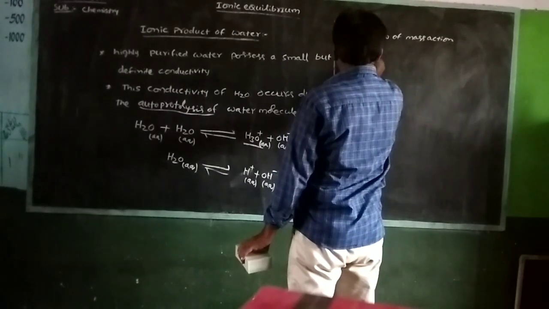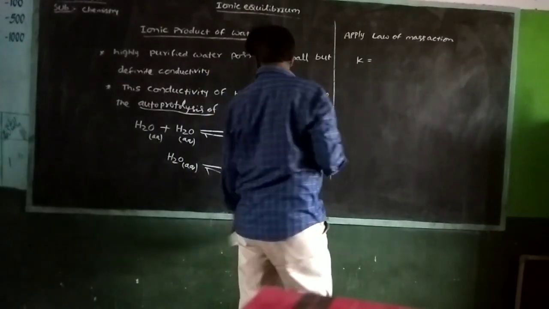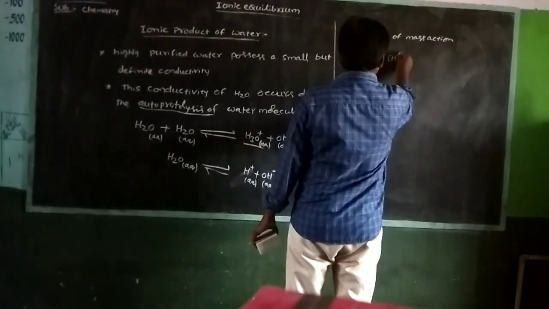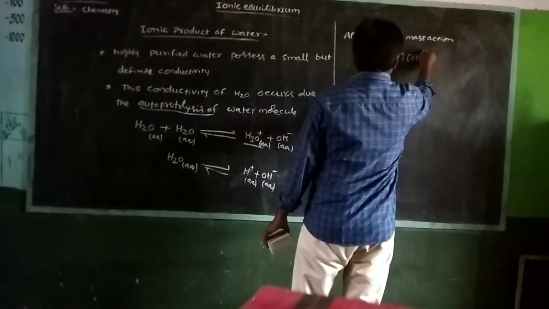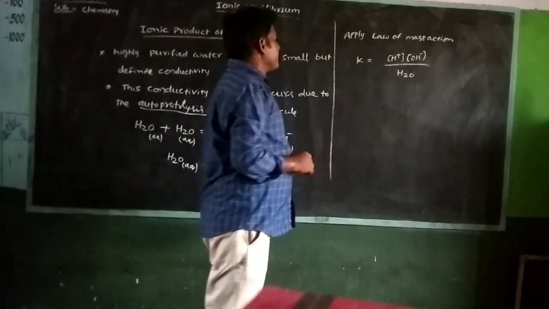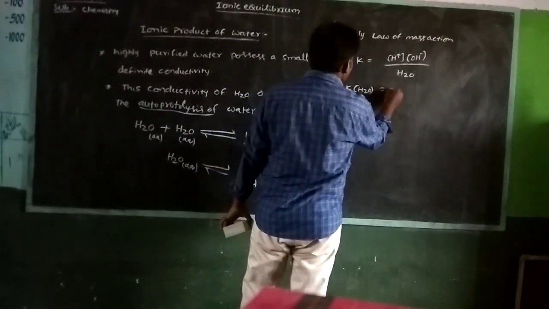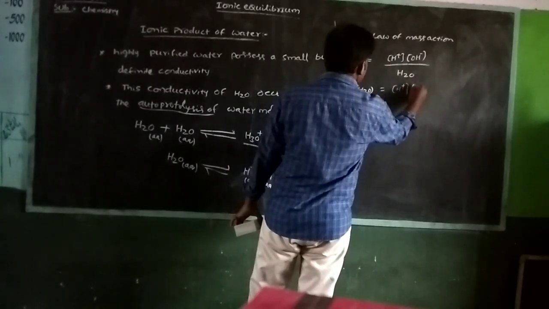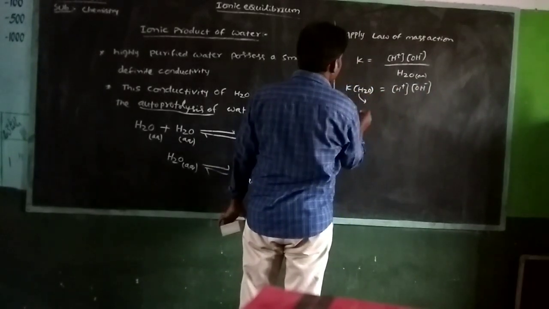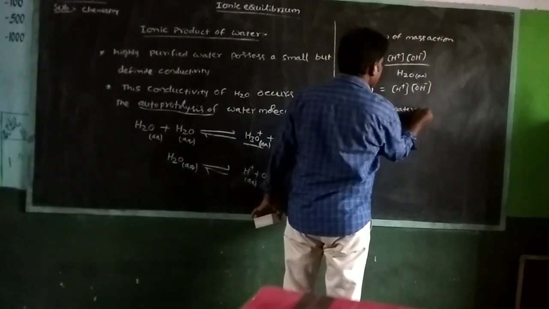K is equal to the ratio of the concentration of products to the concentration of reactant, and that is called the equilibrium constant. We write K equals H plus concentration times OH minus concentration upon H2O concentration. K times H2O, in pure water, is equal to H plus concentration times OH minus concentration. H2O in pure water is a dilute solution.